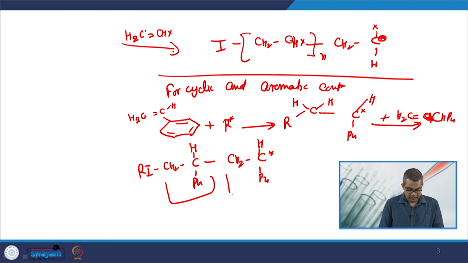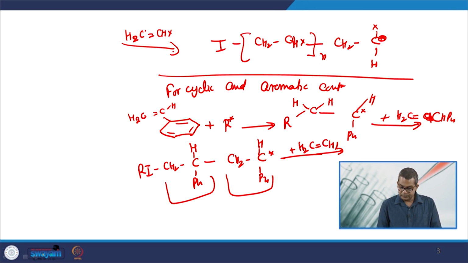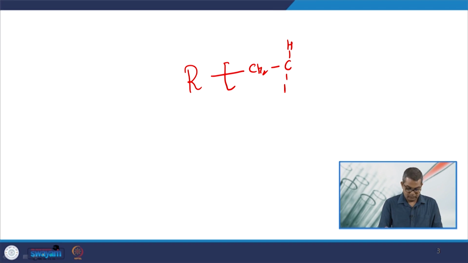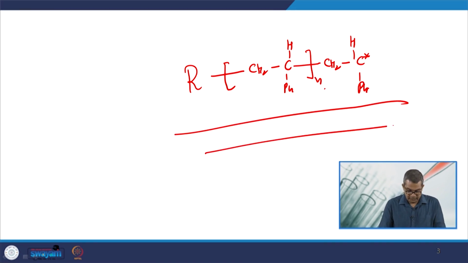Now you see that these two are the repeating units. If we carry this further up to the nth molecule level, then this may become, now this is my polymer.